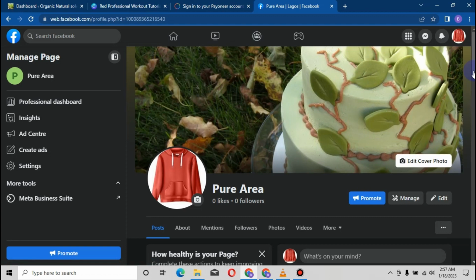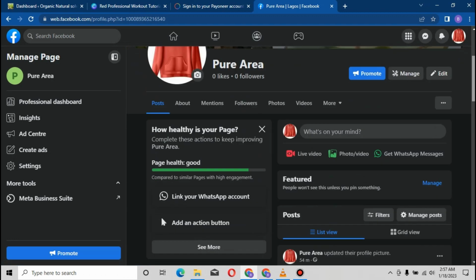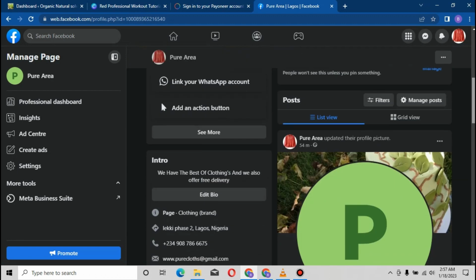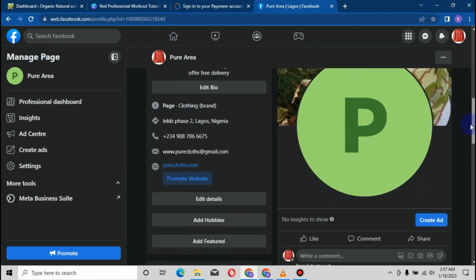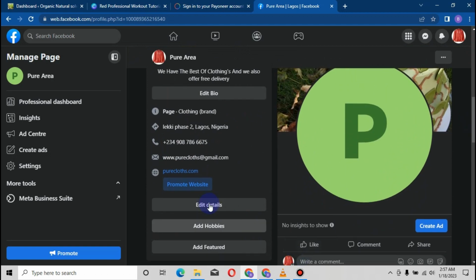after which we scroll down. The next thing we have to do, if you notice, our health signal is already getting to the last part. So the next thing we have to do is come down here and look at the bio. We are going to take off this bio very soon. Edit details and add hobbies and what have you. Remember, we added all of these things during the creation. This is our bio.